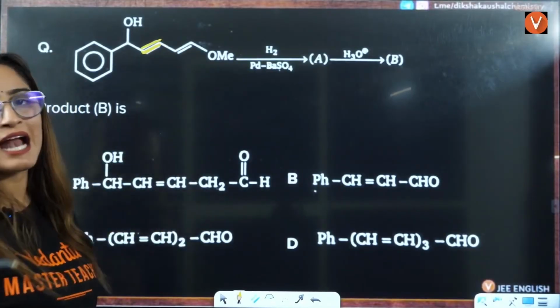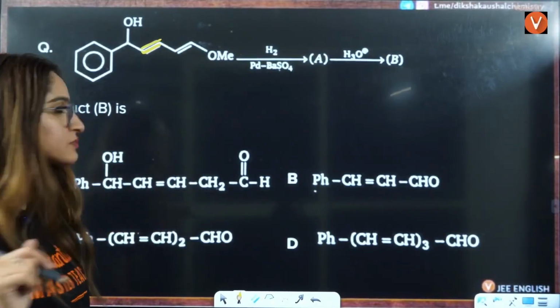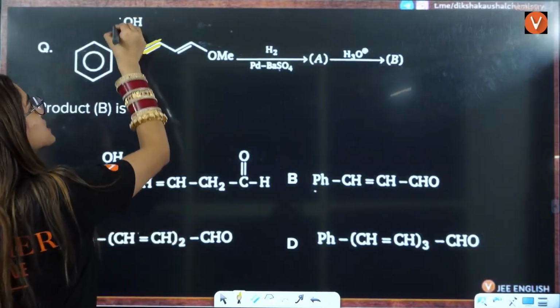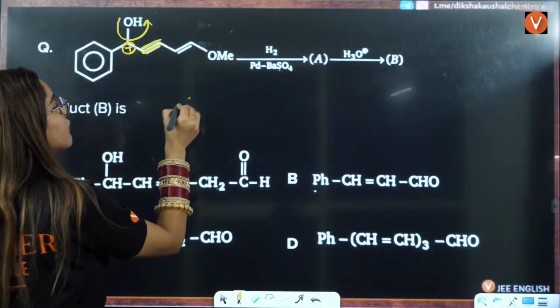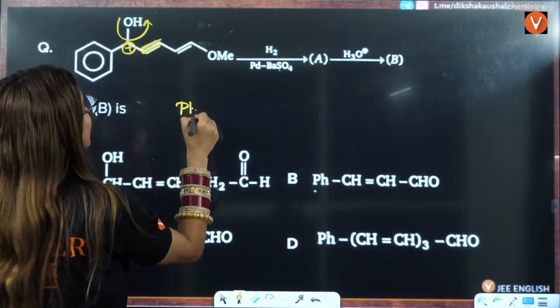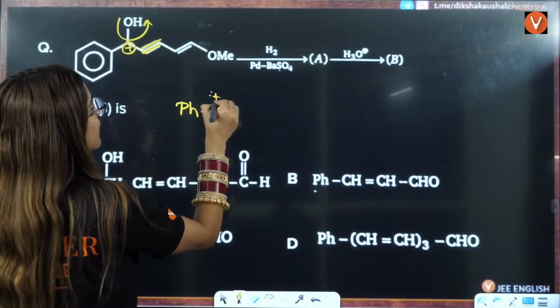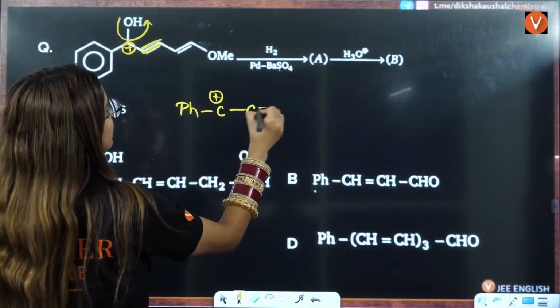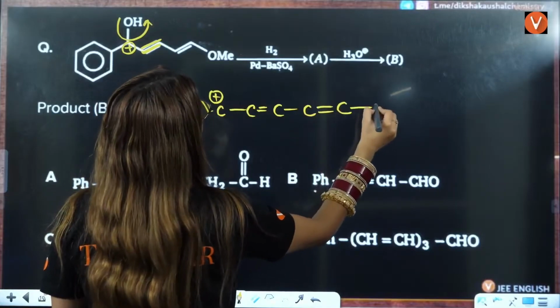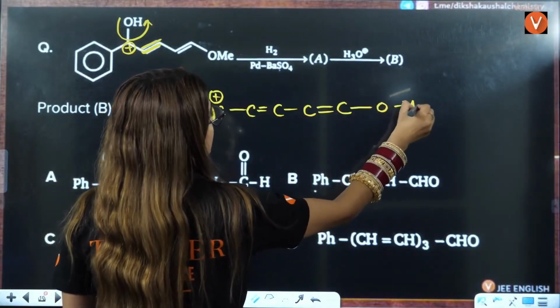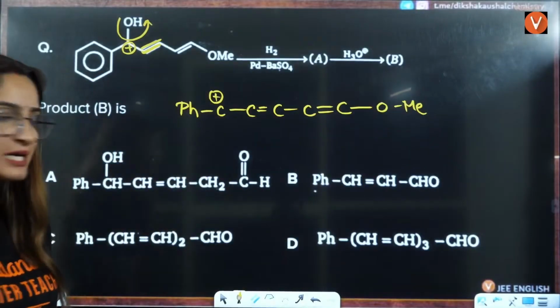After that, you are adding H3O positive, right? Now H3O positive is going to take out this OH negative. So there will be a positive here. So I'll just draw here phenyl. This is the carbon which is having positive. This is carbon, double bond carbon. Then there is single bond carbon. Then there is double bond carbon. Then there is OMe. This is what we have here, right?